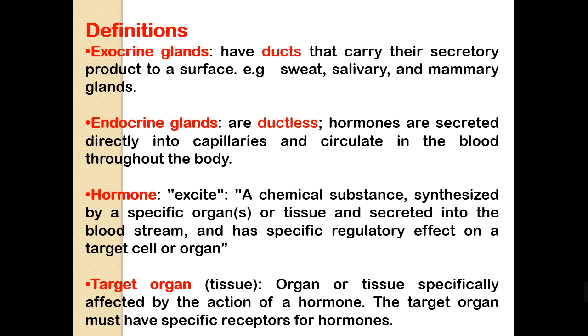In the end, what do we mean by a target organ? Target organs or tissues are specifically affected by the action of the hormone, and the target organ must have specific receptors for the hormone. This makes the unique function of the hormone, by the presence of specific receptors on the target organ or tissue of this hormone.